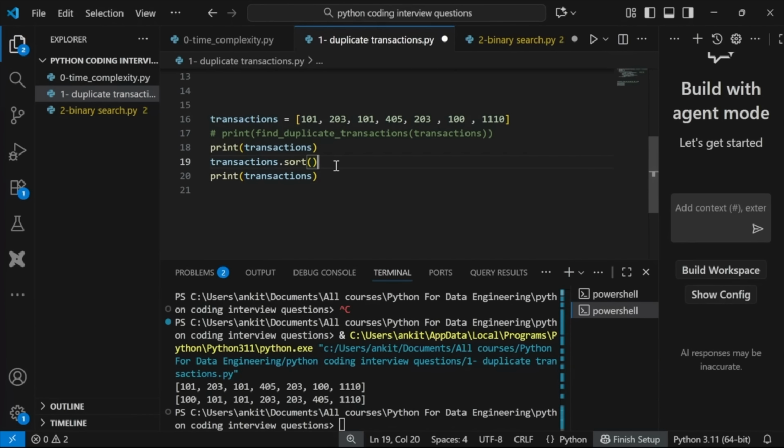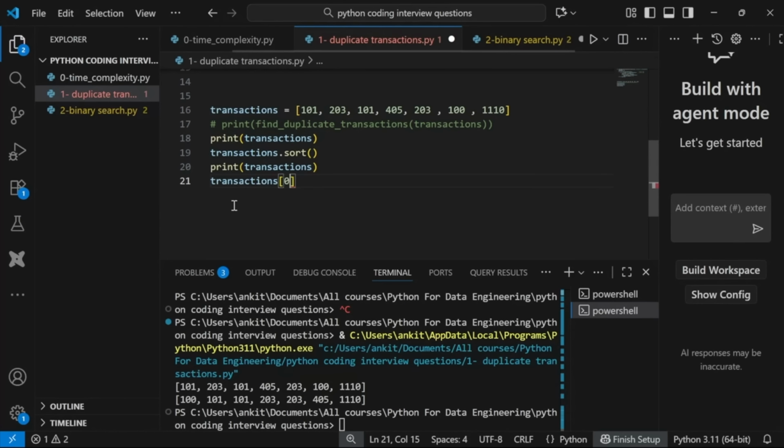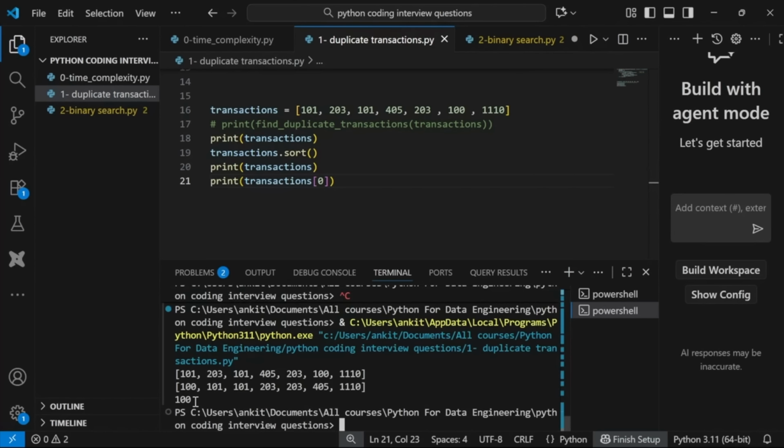So for example, if I want to find, let's say, the largest element or smallest element in this transaction, right? What I can do, I can sort it, and then if I want the smallest, I will take the first element, right? So I will say sort and then transaction[0]. So my requirement is I want the smallest element in my array. So I can do transaction.sort, and then once it is sorted, I will take the first element, and that will be my smallest element, right? So if I just run this, this is my smallest element, right?